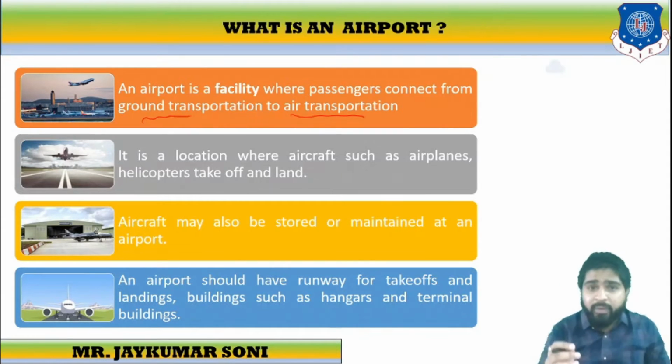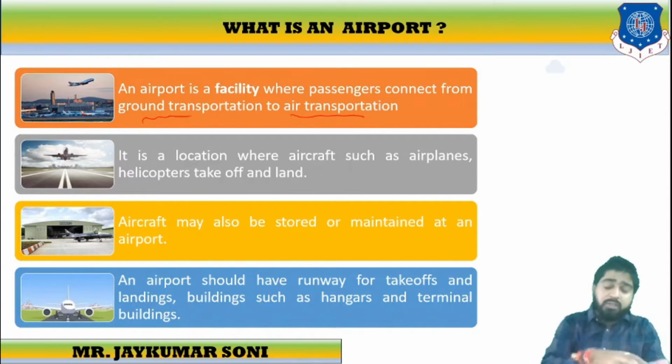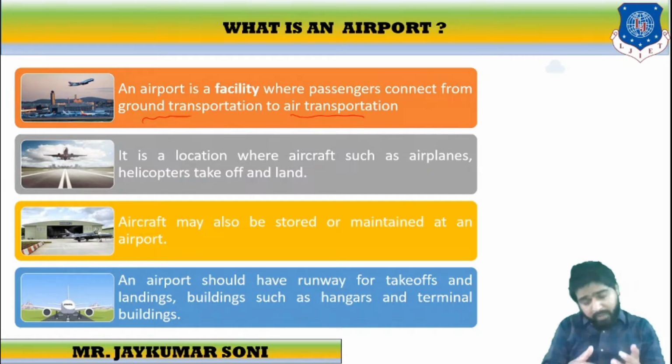It should have runways for takeoff and landing, and buildings such as hangars and terminal buildings. We are going to learn all these things in detail in the next slide. This is just the basic concept of an airport: the facility where passengers can connect from ground transportation to air transportation, where aircraft such as aeroplanes and helicopters take off, and where they can be stored, maintained and repaired. It should have facilities such as terminal buildings, runways, taxiways, etc.